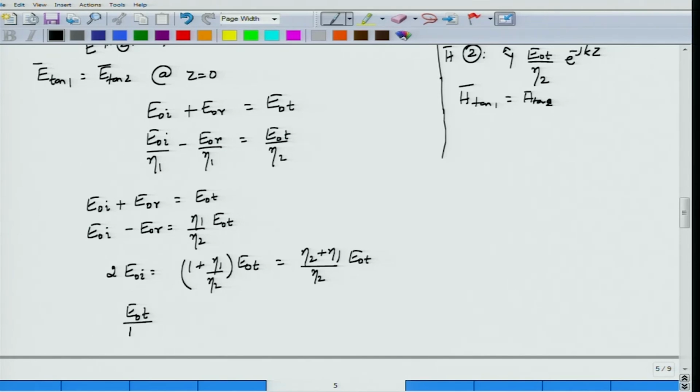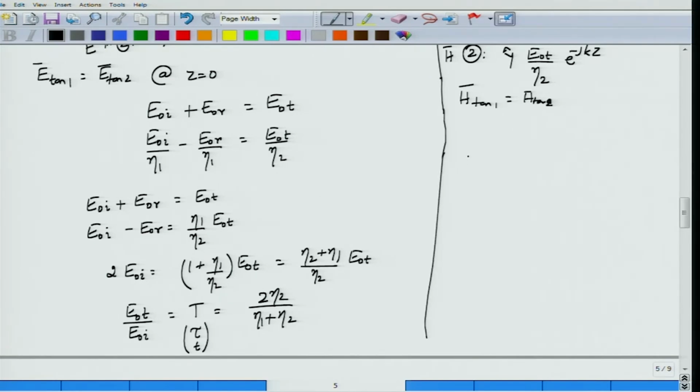and the ratio of the transmitted electric field to the incident electric field, which we call the transmission coefficient T. Some people use a small tau, or use small letter t. All these are equivalent, don't really bother about which one it is. The point is that this transmission coefficient is the field transmission ratio, that is, the ratio of electric field transmitted to incident electric field, and this is given by 2 eta 2 divided by eta 1 plus eta 2.